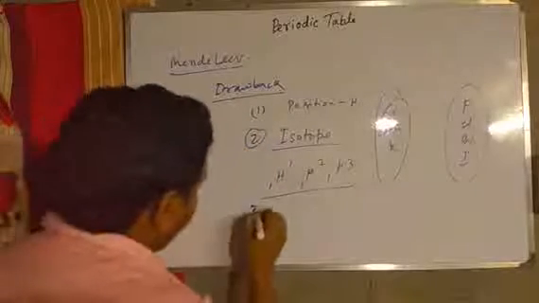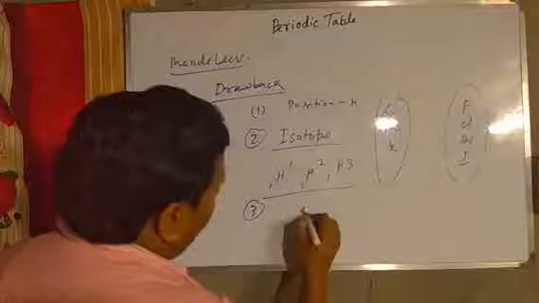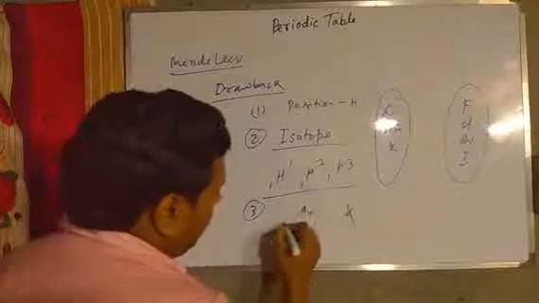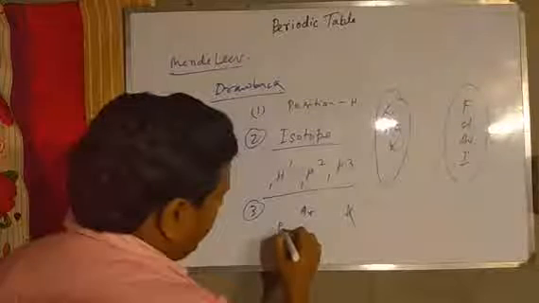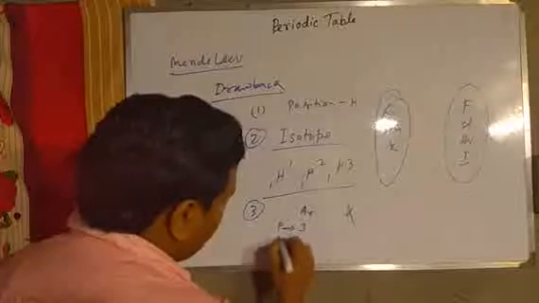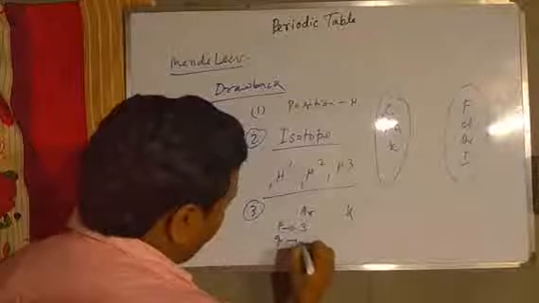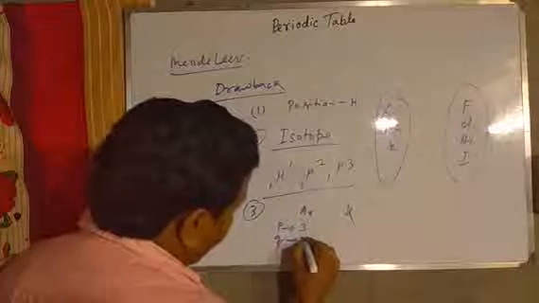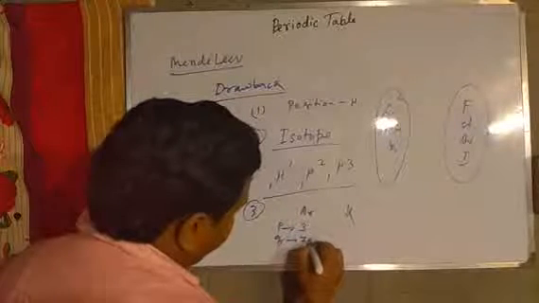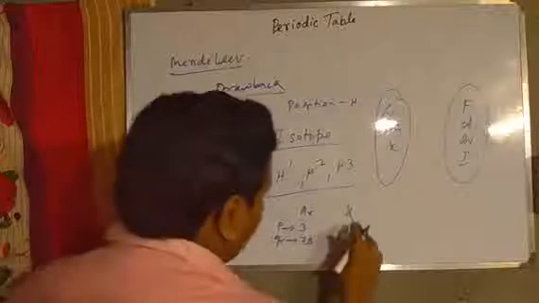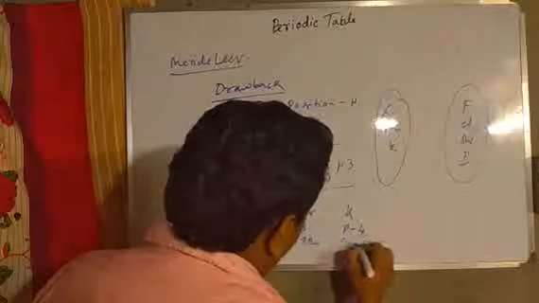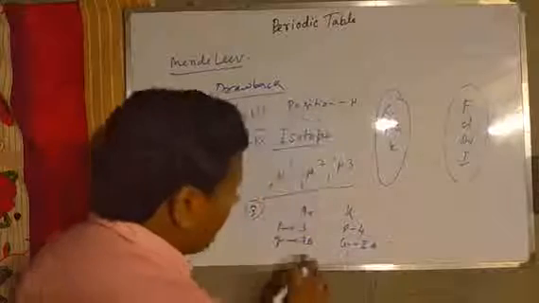Number 3, argon and potassium. Argon is located at period 3 and group 7b. Potassium is period 4 and group 1a.